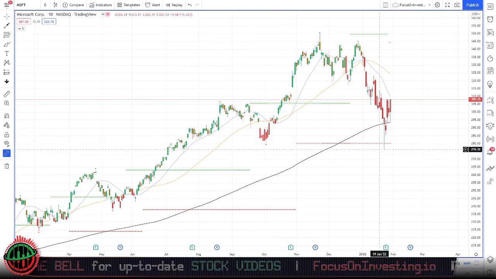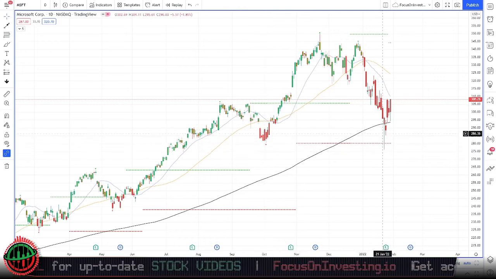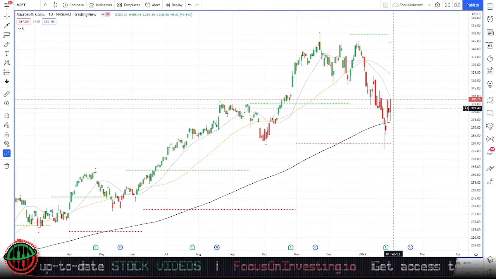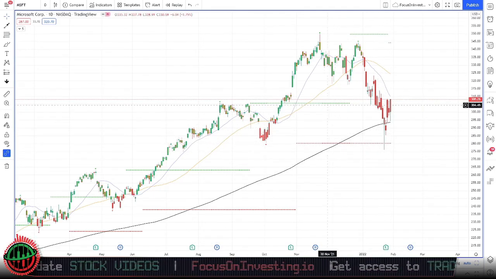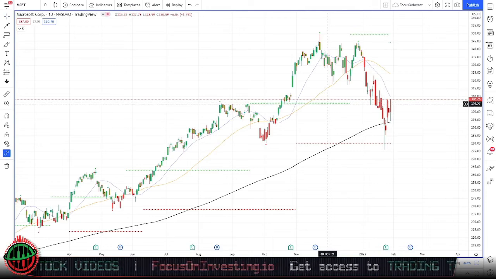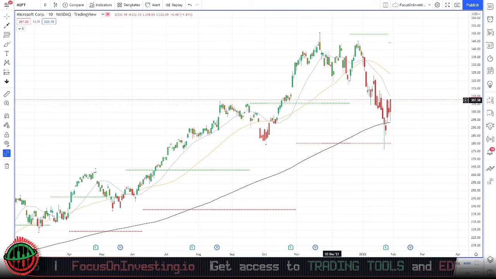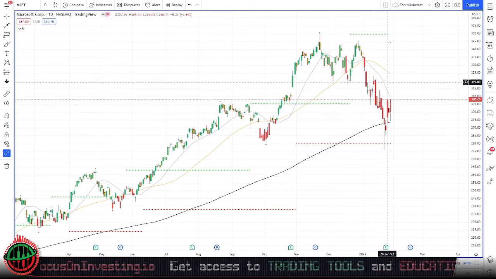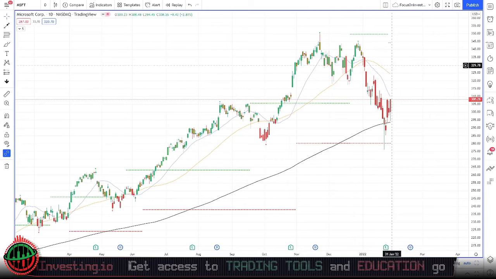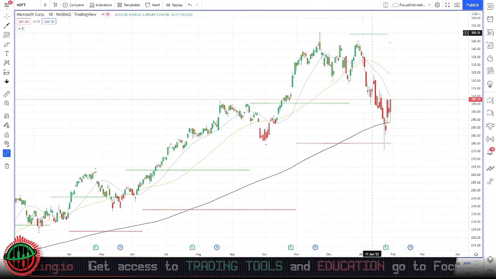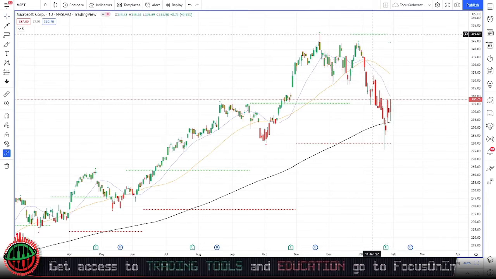Price actually broke below this level, but again, it recovered quickly and moved to the upside. Price is also currently trading just below our resistance level at $305.27. Ideally, we'd like to see price break above this resistance level, break above our 20 simple moving average, break above our 50 simple moving average, and then break above our final resistance level around the $350 level.